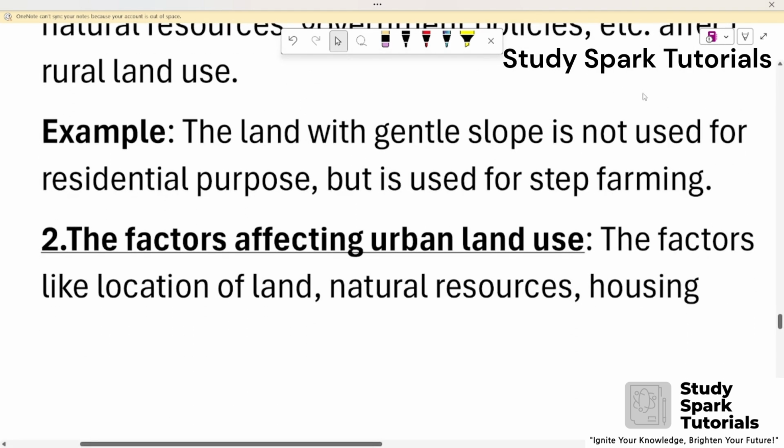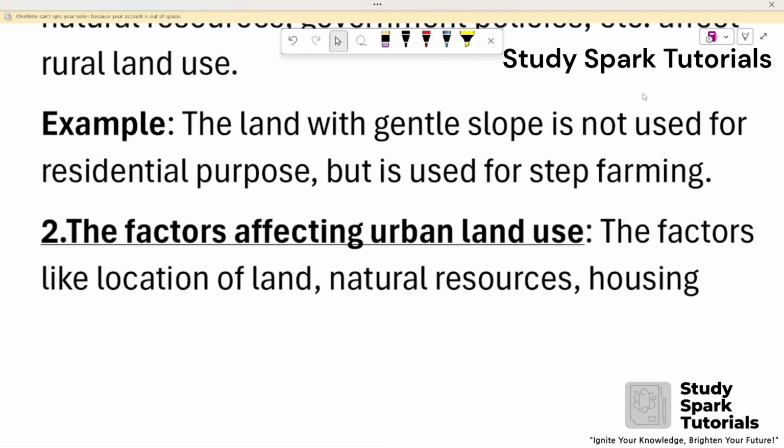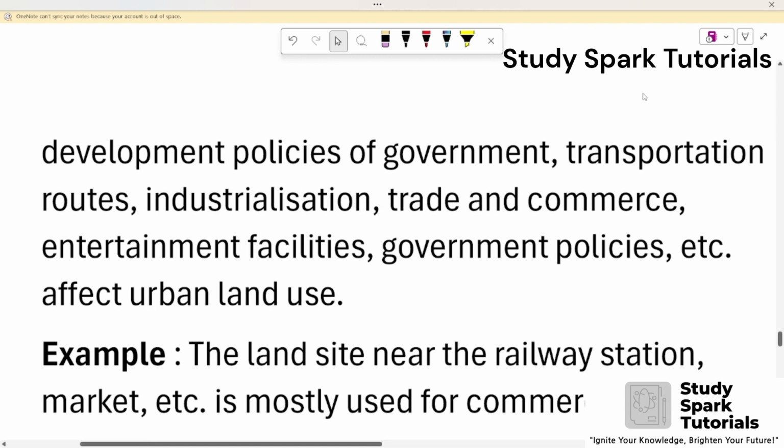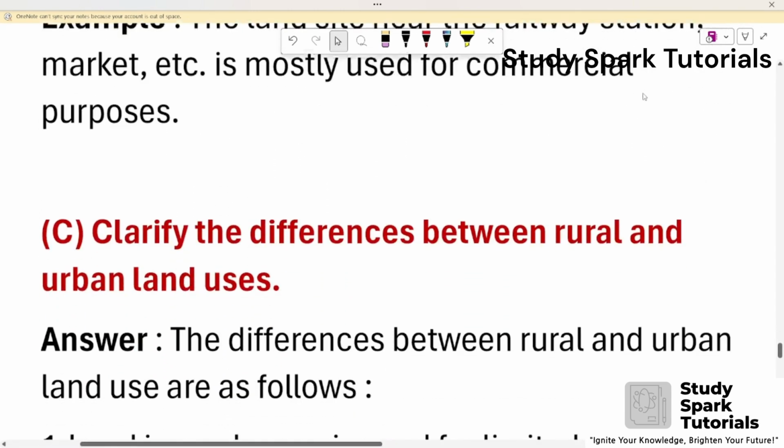Second, the factors affecting urban land use. Factors like location of land, natural resources, housing development, policies of government, transportation routes, industrialization, trade and commerce, entertainment facilities, etc. affect the urban land use. Example: the land site near the railway station, market, etc. is mostly used for commercial purposes.